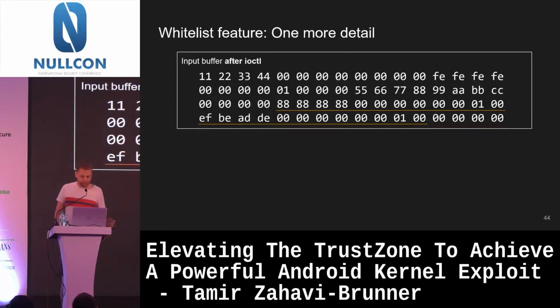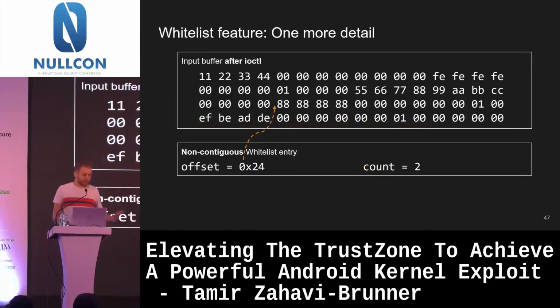It's a lot of bytes. And if we look into it closely, we see that it's basically an array. And each entry in the array, for example, the first entry is the first buffer, right? It has both the address and the size. And then the second entry is the second buffer. It has both the address and the size. So now the QC kernel basically knows to whitelist everything according to this array.